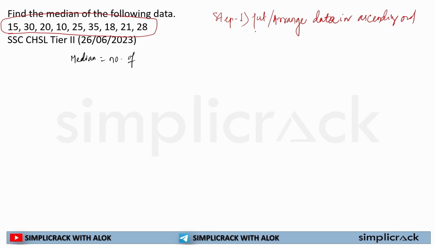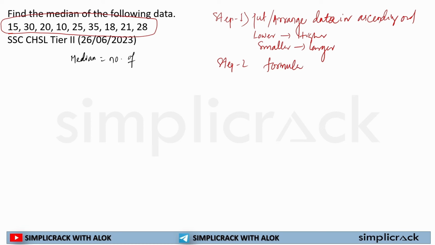Ascending means lower to higher, smaller to larger order. So first the small numbers will come, then the larger terms. Then in step 2, if it is an even number of data, we'll use the formula, or if it is an odd number of data, we'll use the formula.